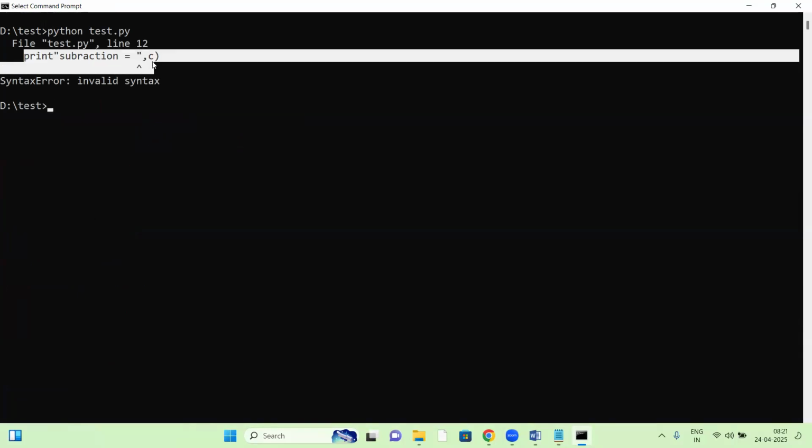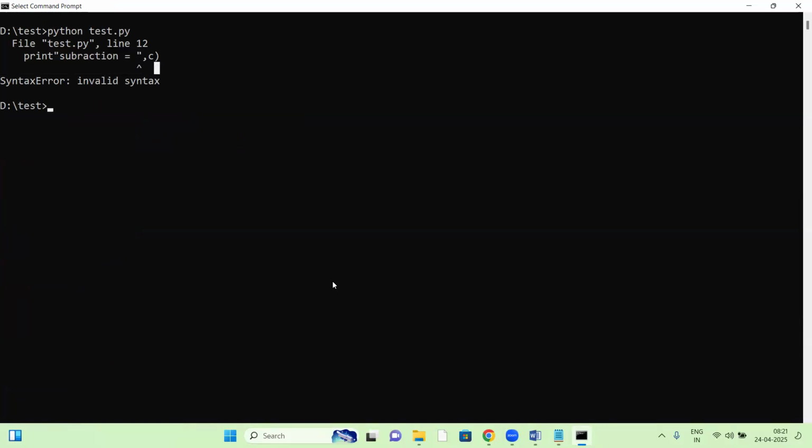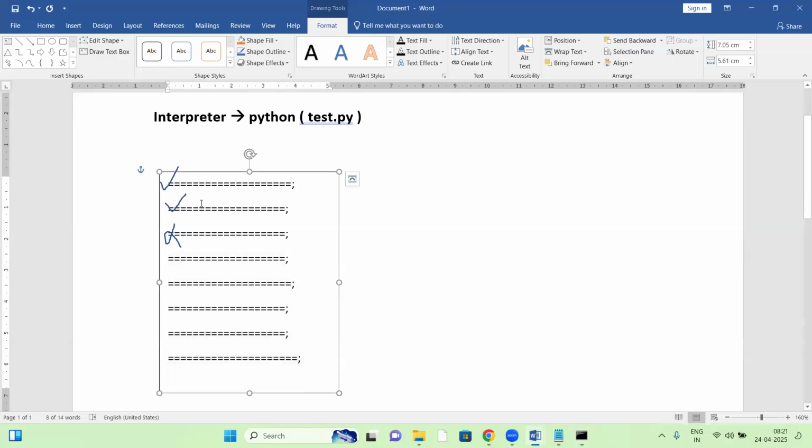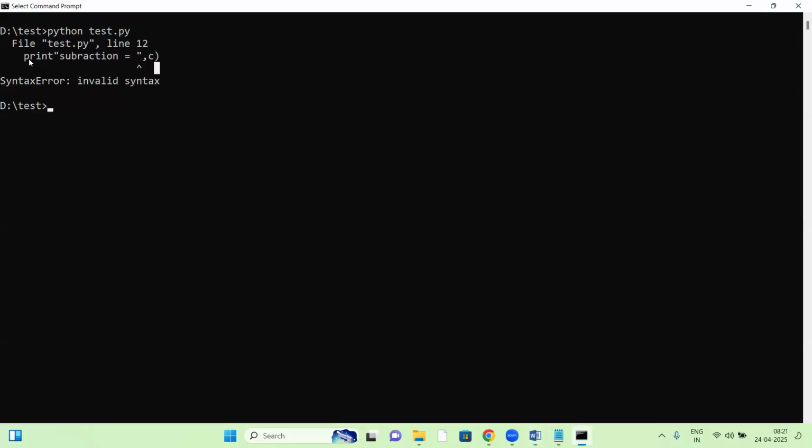So that means if any error comes, the interpreter stops. The interpreter checks line by line: first line correct, good, next line. Next line correct, good, next line. Next line something wrong, it simply stops. It won't check the rest of the code. So it stops here only. Any error comes, the interpreter stops. It shows only one error. Now you get the 12th line error.